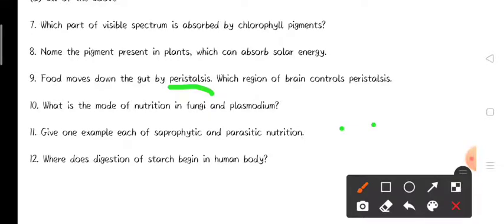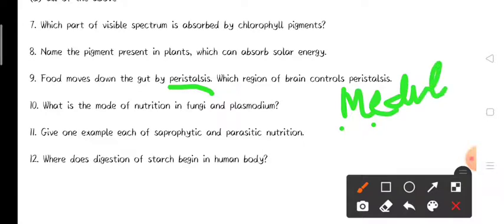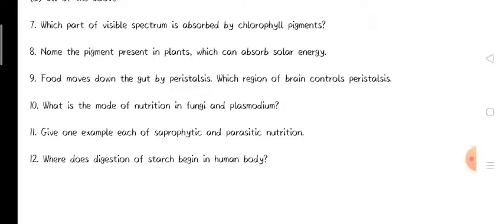Here the medulla part of the brain is responsible for involuntary functions, so peristalsis is controlled by that portion.